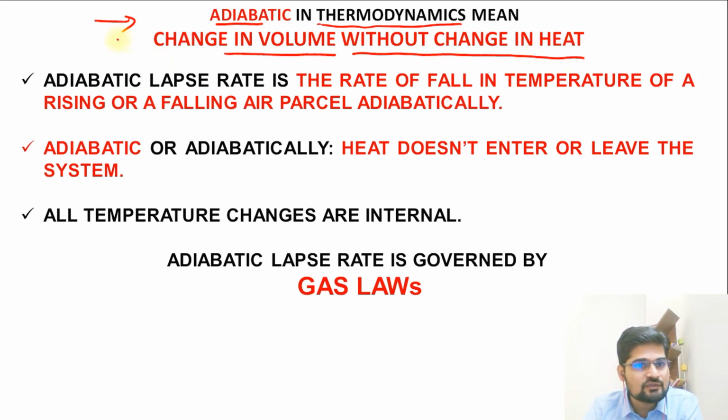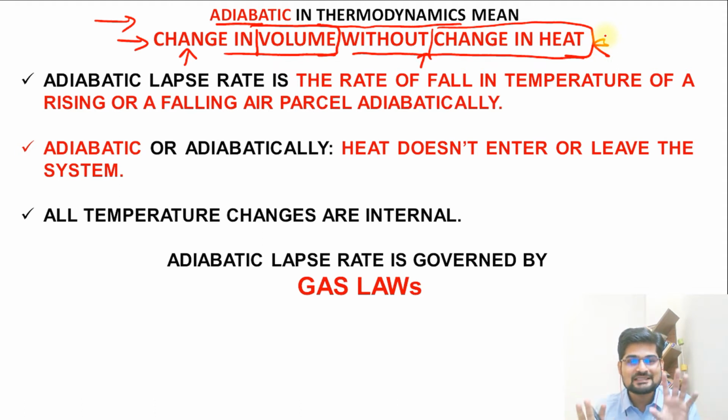This is a very simple statement, but remember what changes and what does not change. I'm telling you two factors: one is something that is changing and one is something that is not changing. So those are important to mark here. What changes is the volume, but what does not change is the heat. It remains constant. So one is constant, one is changing.